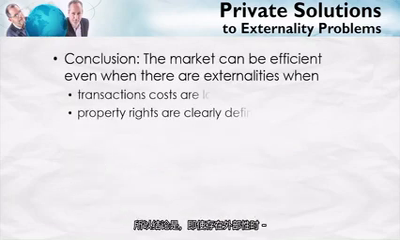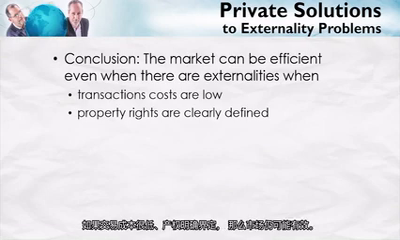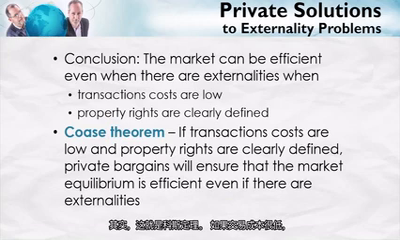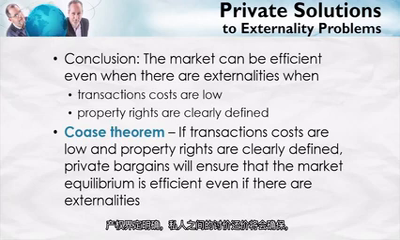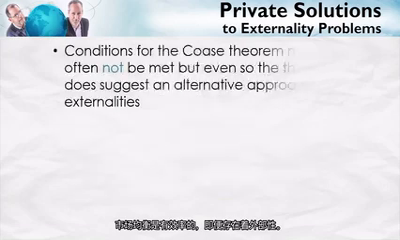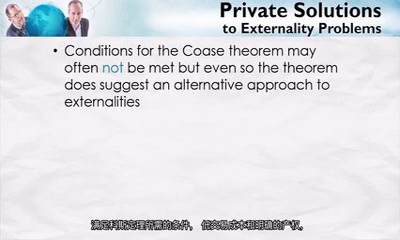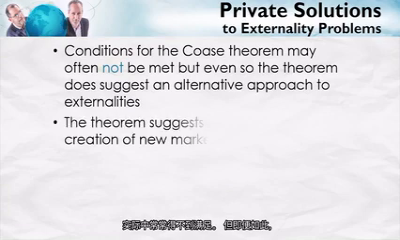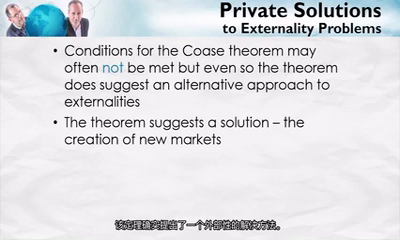So the conclusion here is that the market can be efficient even when there are externalities, when transactions costs are low, and when property rights are clearly defined. And in fact, that's the Coase theorem. If transactions costs are low and property rights are clearly defined, private bargains will ensure that the market equilibrium is efficient even if there are externalities. The conditions for the Coase theorem to be met, low transactions costs and clear property rights, are in practice often not met. Even so, however, the theorem does suggest an alternative approach to externalities.